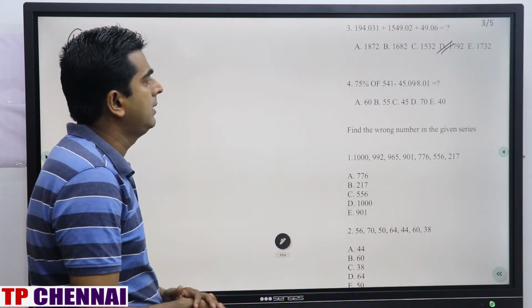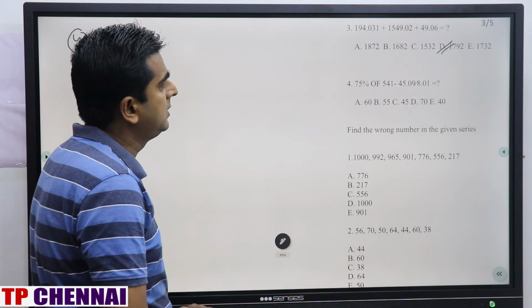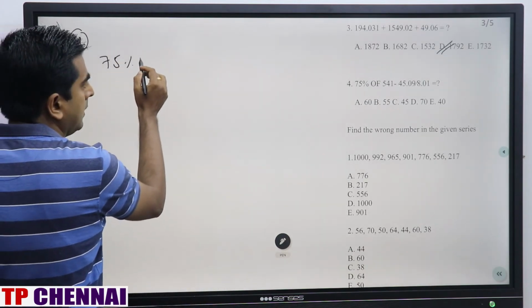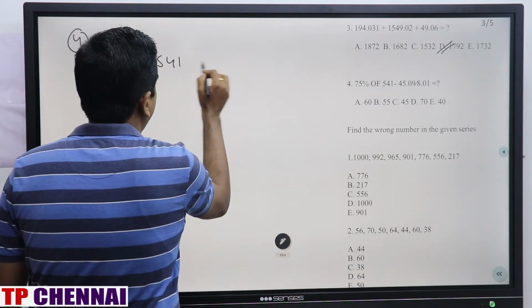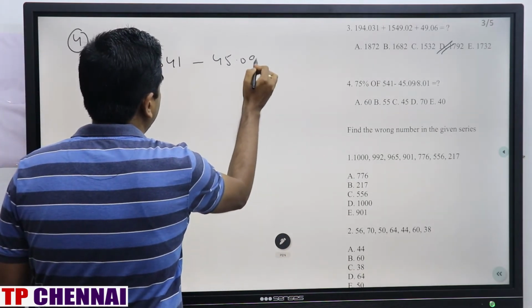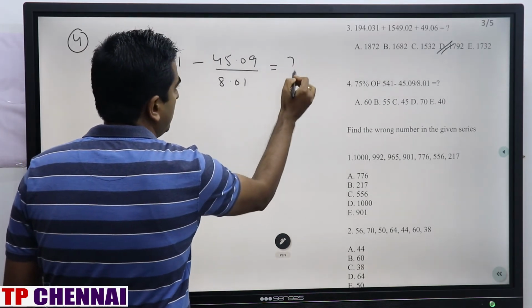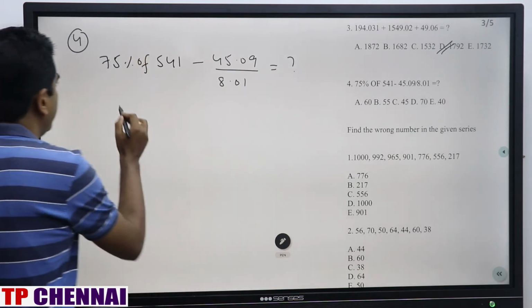75% of 541 minus 45.09 by 8.0 is equal to question mark. So 75% of 541 minus 40.09 divided by 8.01 is equal to question mark. 75% fraction value is 3 by 4.